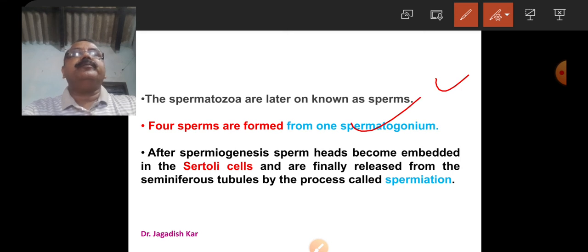After spermiogenesis, sperm heads become embedded in the Sertoli cells and are finally released from the seminiferous tubule by the process called spermiation. That means after spermatogenesis or the production of sperms, the sperms are liberated from the tubules, and the process is known as spermiation.